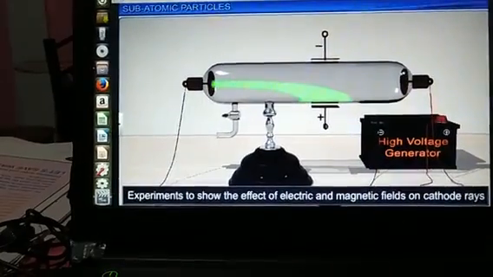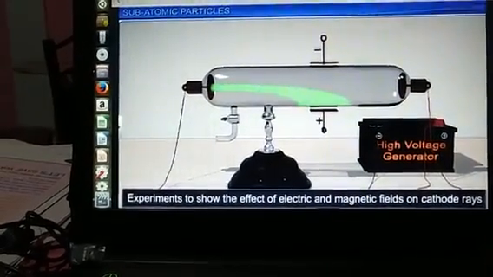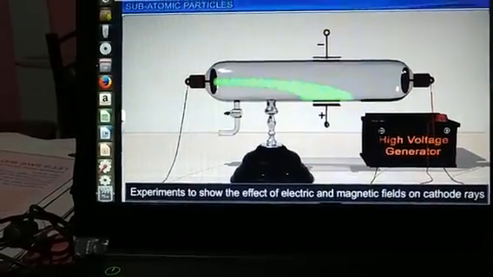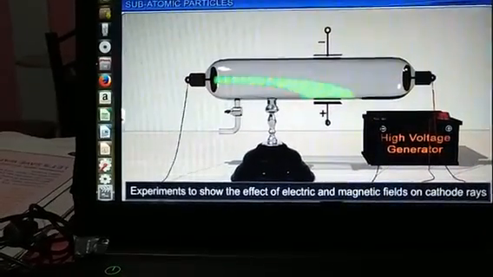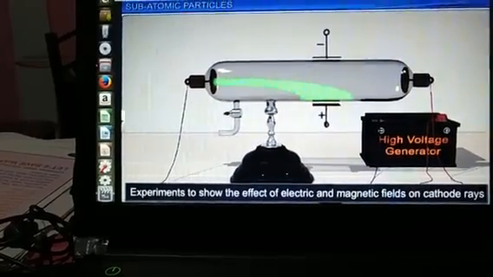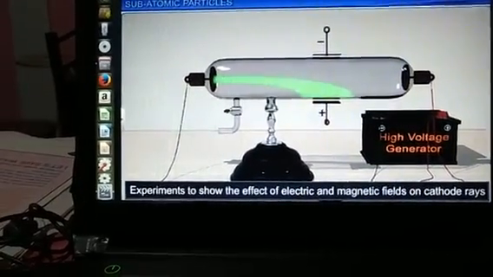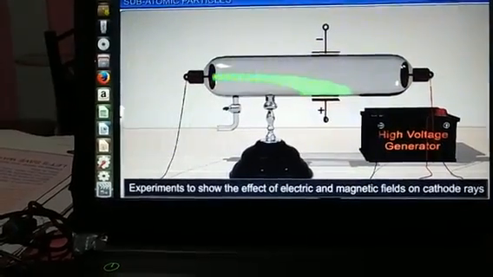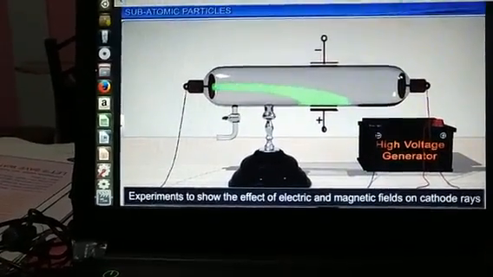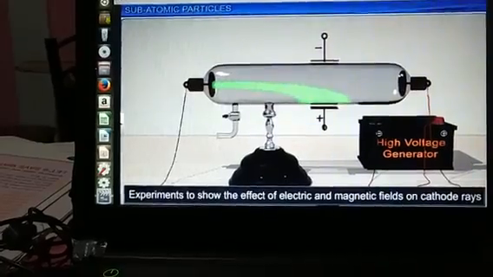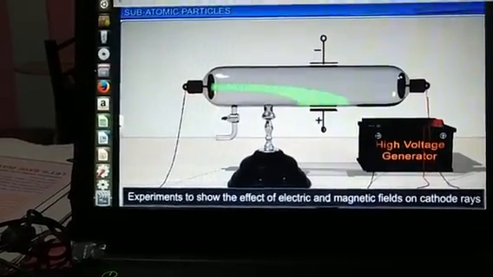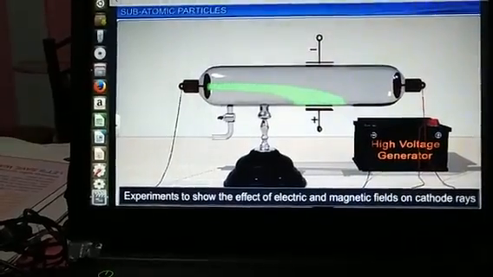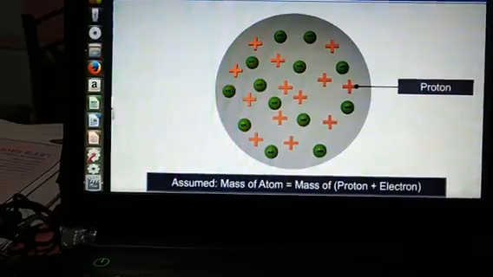The name cathode ray was actually given by Crookes. J.J. Thomson gave the name electron to the negatively charged particle. So this is how the electron was discovered. He also determined the mass of the electron. The ray moves away from the negative terminal.